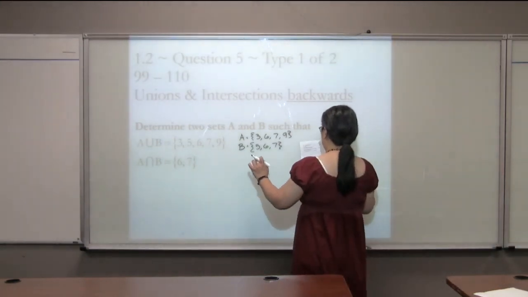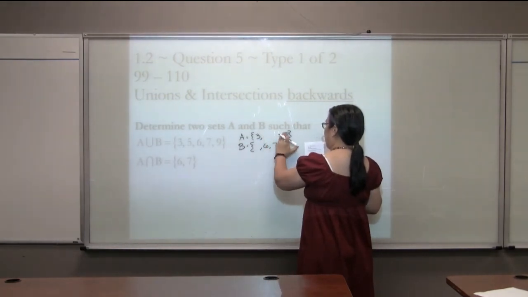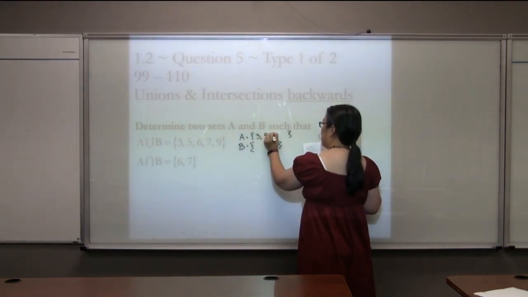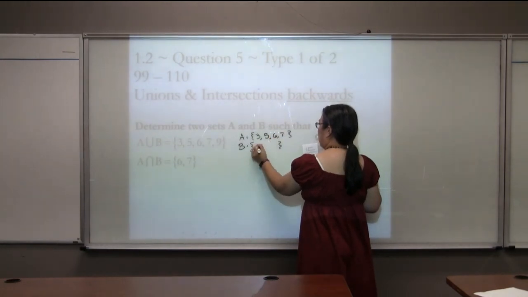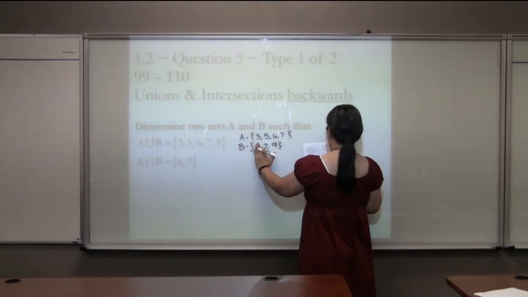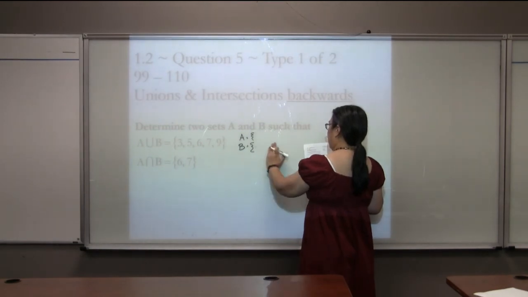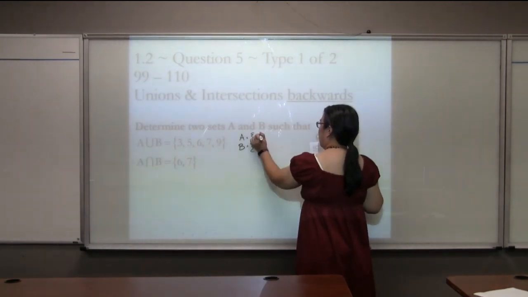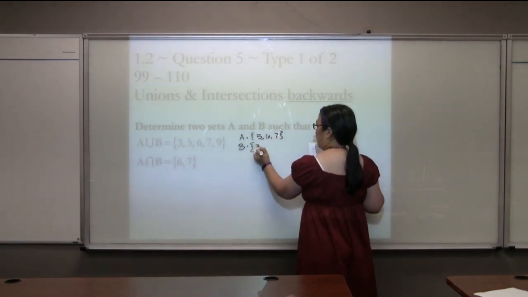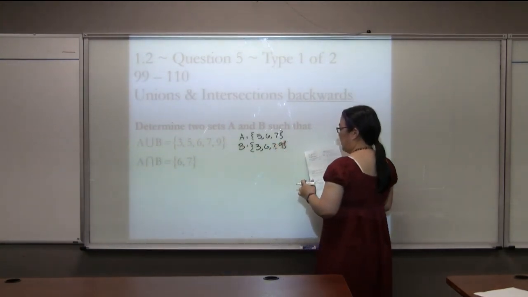You could have the 3 and 5 up here. Both sets have to have 6 and 7. And then the 9 could be down here. You could have the 5, 6, 7 up here, and then the 3, both of them have to have 6, 7, and the 9 down here.